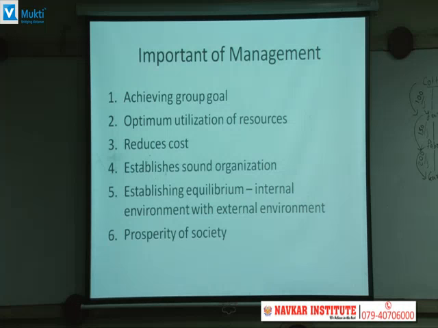Then the fifth importance is establishing equilibrium. Equilibrium क्यों? Because the organization has to survive in the changing environment. It always keeps in touch with the changing environment. So when there is a change in the external environment, according to it, the organization has to make changes in the internal environment, like in the strategy, in the objective, in the planning. So ऑर्गेनाइजेशन क्या करता है, मैनेजमेंट क्या करता है, it helps the organization to reach the equilibrium which is going to be a balance between internal and external environment.